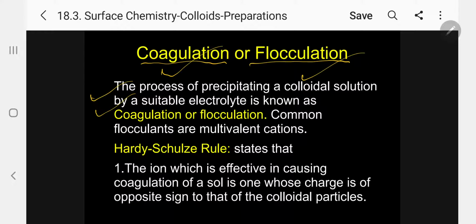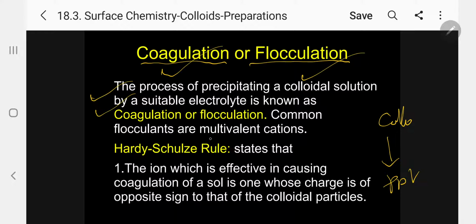This is just opposite. The process of precipitating a colloidal solution by a suitable electrolyte is known as coagulation or flocculation. So, from colloidal solution, it is coming as precipitate. Kindly follow. This is called coagulation or flocculation.